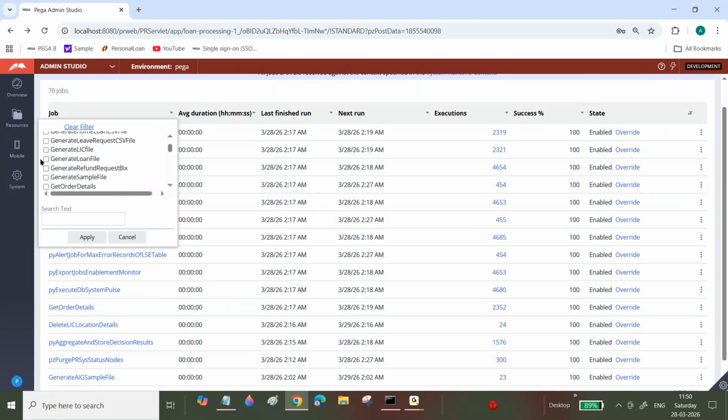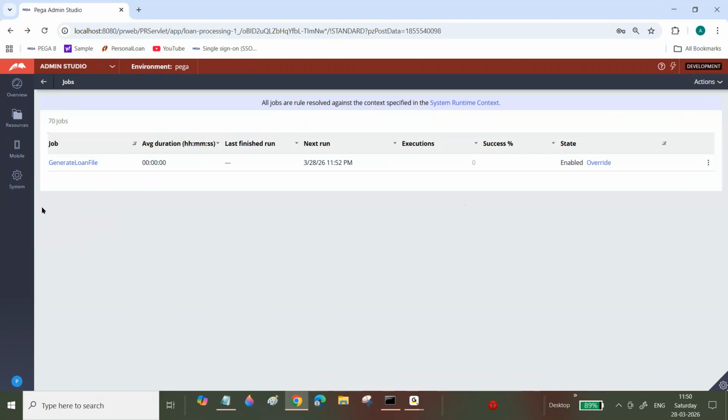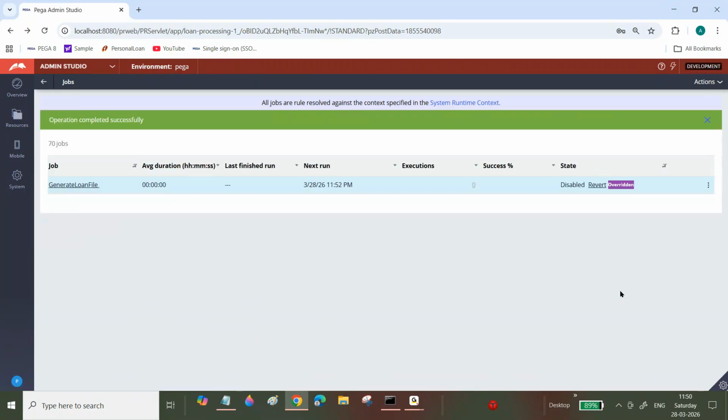Now I want to stop this job scheduler. Select that particular job scheduler they asked you to stop. Just click on override. When you click on override, the options available are enabled and overridden. Whenever you want to stop, click on overridden. So now this job scheduler is stopped.